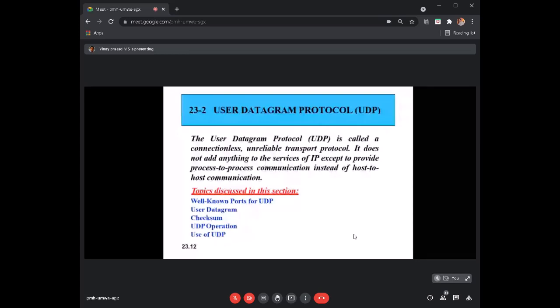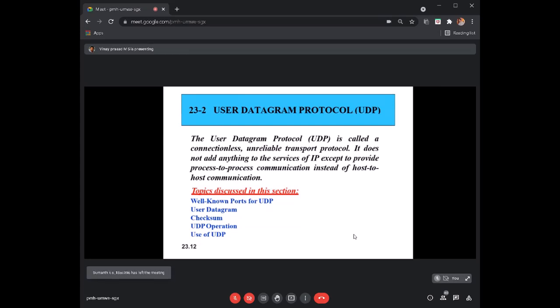We don't have much advantage by using UDP, but we still use it because of the simple implementation. That is how you can think of it. If anybody asks, why sir, do we use UDP even though it doesn't have advantages, it is because of its simplicity and how easily it can deliver. That is the reason we still use UDP.